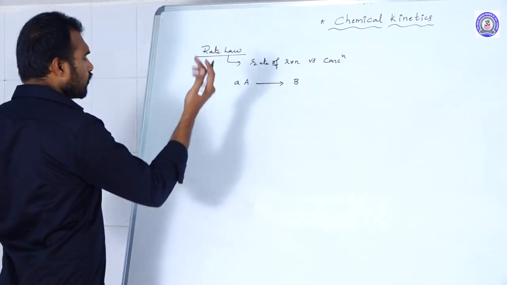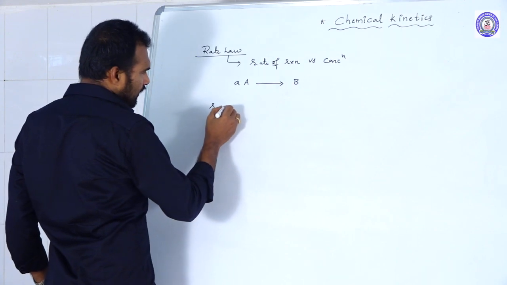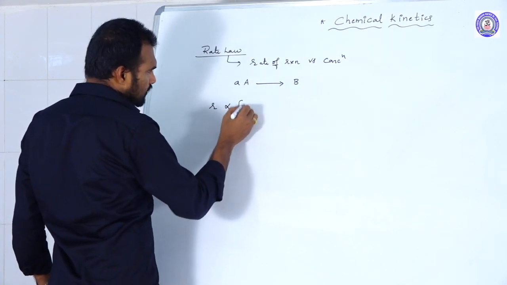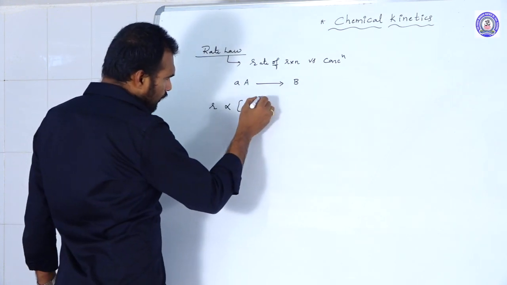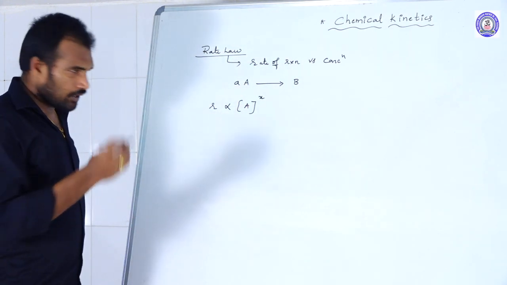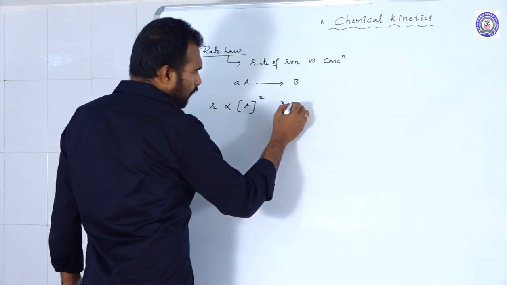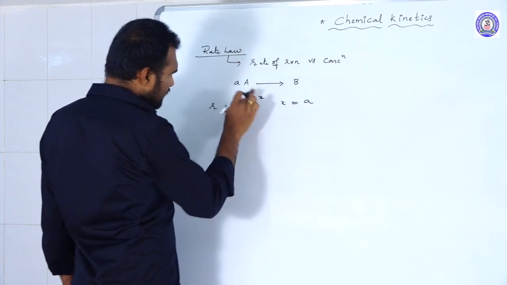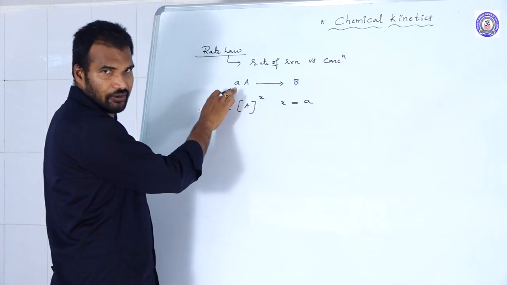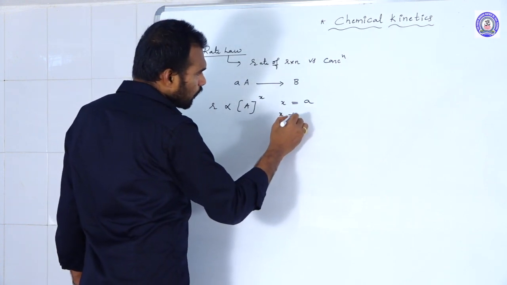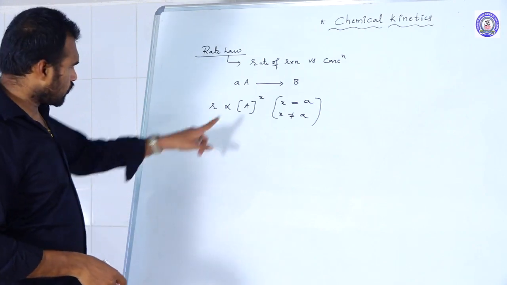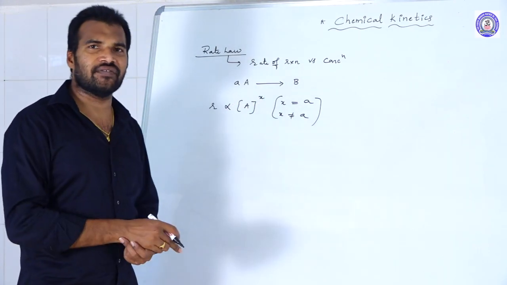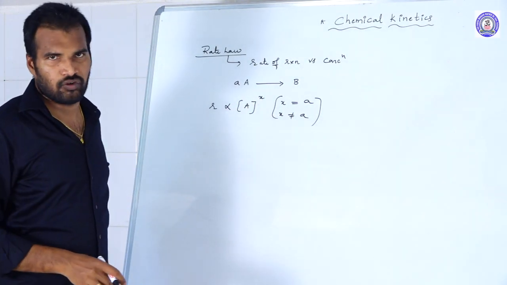So according to that, rate is proportional to the concentration of A to the power of x. Here x may be equal to the stoichiometric coefficient, or x may not be equal to it. We cannot conclude. So this value we give according to the experimental value only.